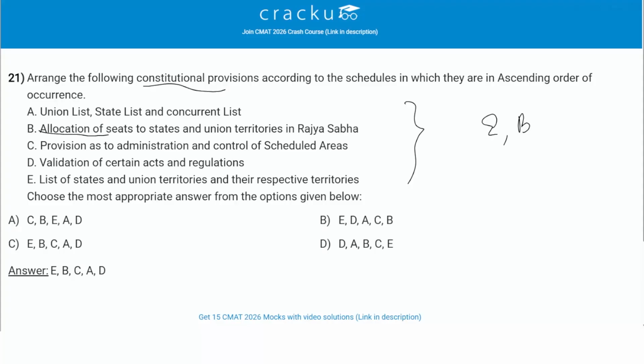We need to allocate the seats in Rajya Sabha for the respective state and union territory. Then comes C. Provision as to administration and control of scheduled areas, right? So, scheduled areas, we need to do the provision for administration and control. Then comes A. We need to have three lists: union list, state list, and concurrent list. And lastly comes D, that all the acts and regulations which we are implying, they have to be validated. So the correct order is E, B, C, A, D. Correct answer is option C, E, B, C, A, D.